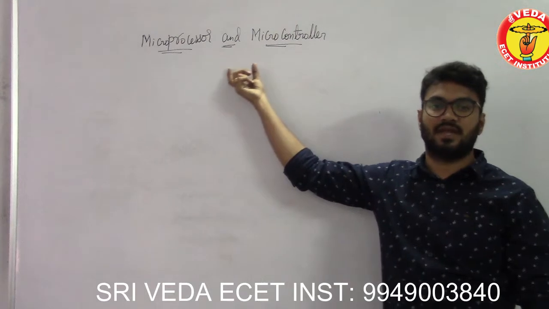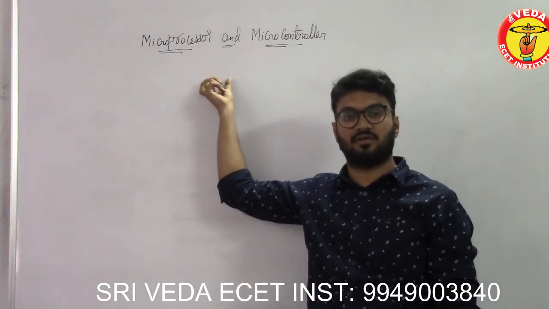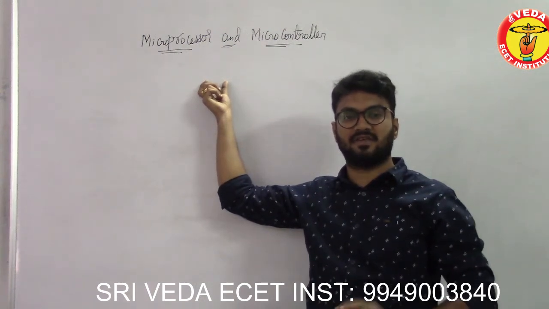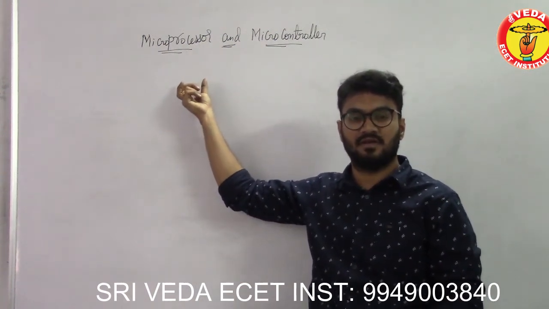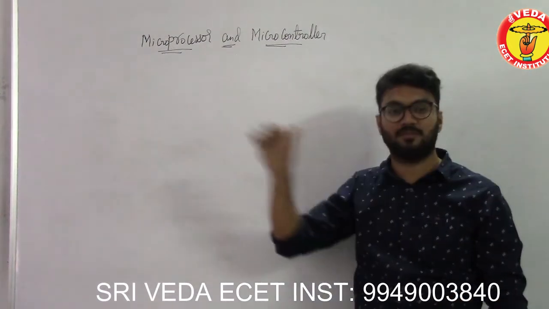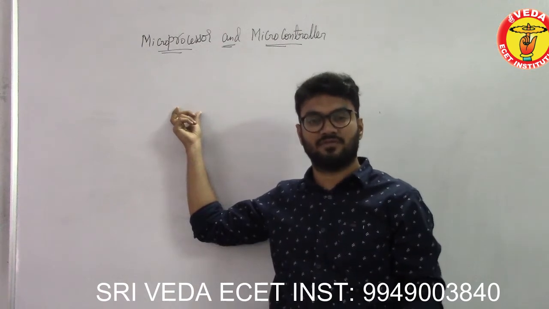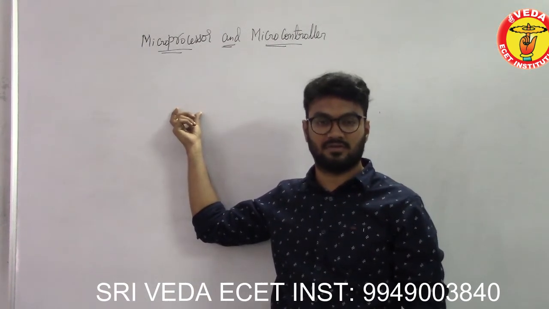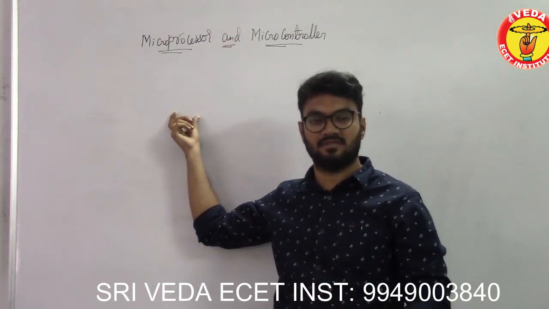For both the branches, the fundamentals, the basics and the introduction to these topics are the same. So that's why this is a common video for both branches to understand the fundamentals of the microprocessor and microcontrollers.